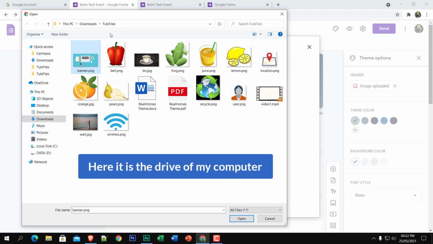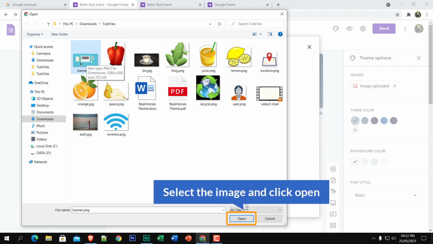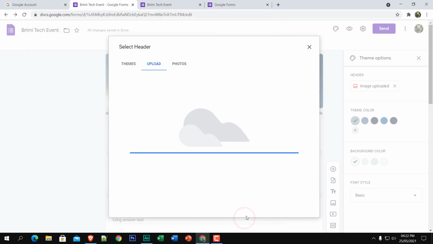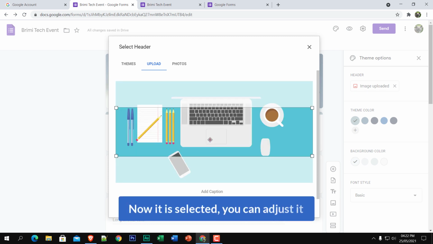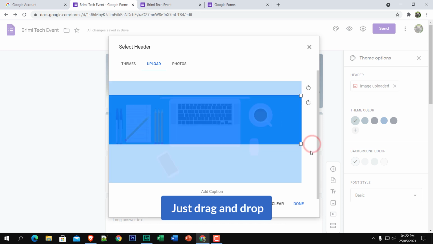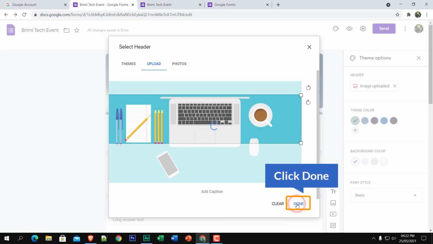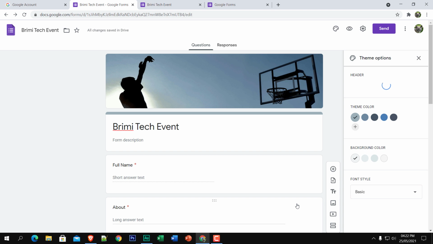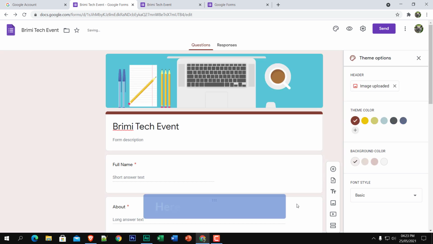Here is the drive of my computer. Just select the image and click open. Now it is selected, and you can adjust it. Okay, just drag and drop, click done. Okay, here you see the changes.